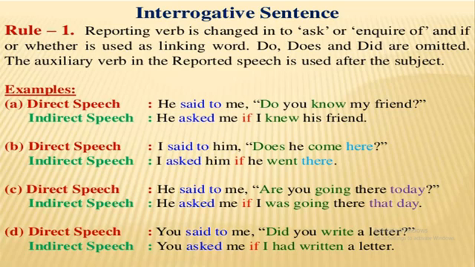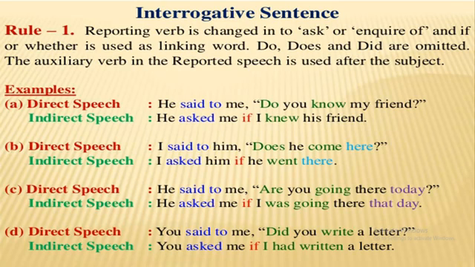In the second example, you see, I said to him, does he come here? The indirect speech will be, I asked him if he went there. Here you also see, said to is changed into asked. And if is used as linker or linking word.